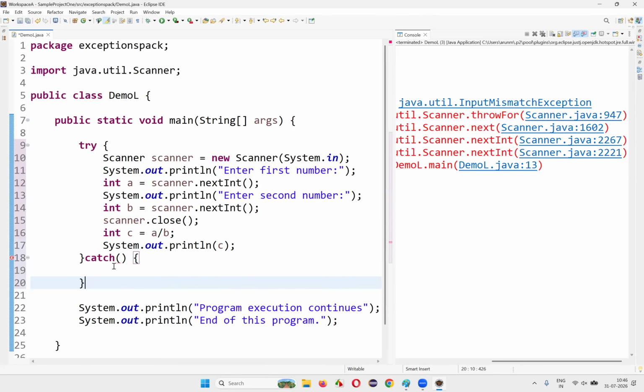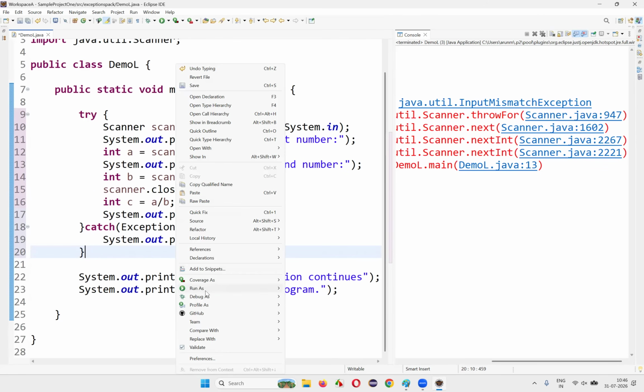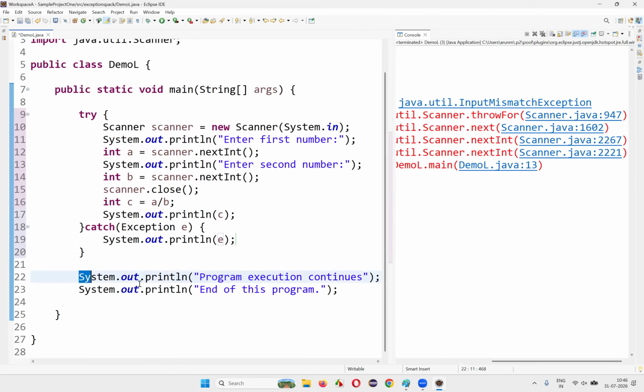I can write multiple catch blocks or a single catch block. For now, I'm writing a single catch block, Exception e, because this exception is the parent class of arithmetic exception and input mismatch exception, so it can handle both types of exceptions whenever they occur. I'll just write System.out.println(e). That's it. So whatever exception came will be printed here as part of handling. By writing this catch block, we'll be able to overcome the problem, right? So these exceptions won't come and the program execution will continue.